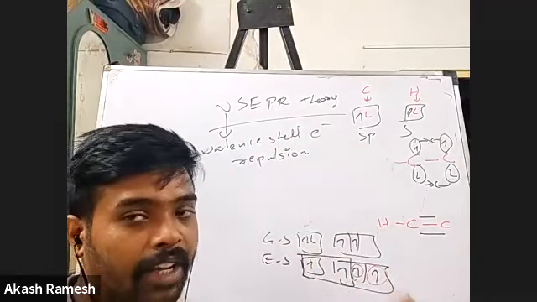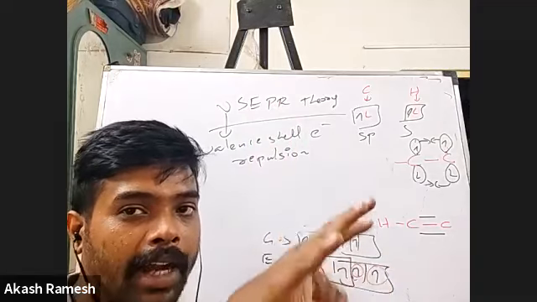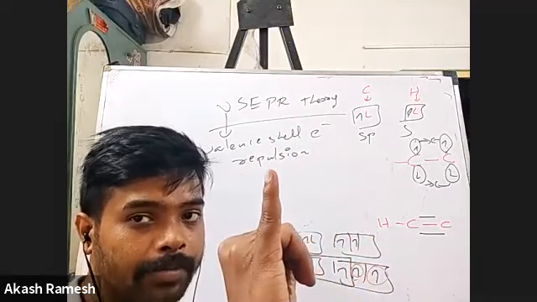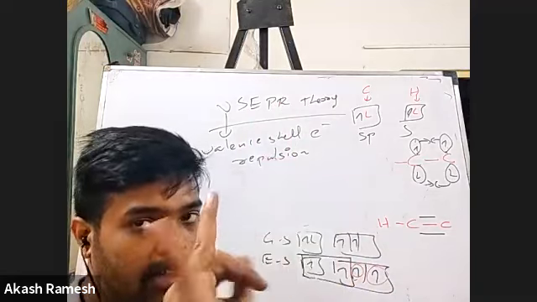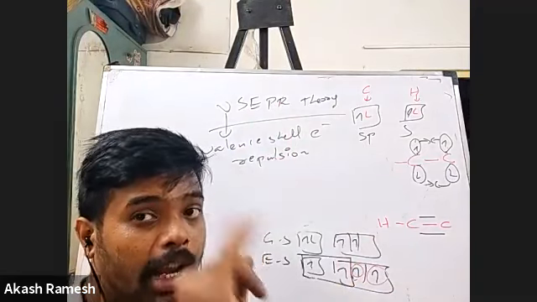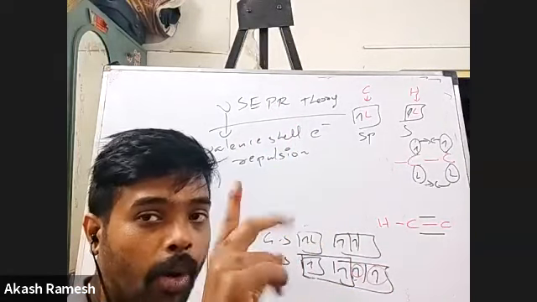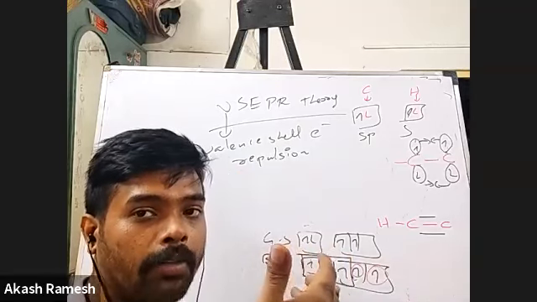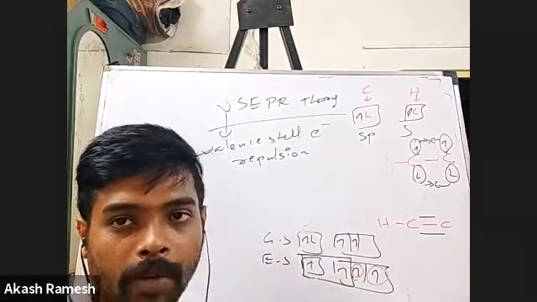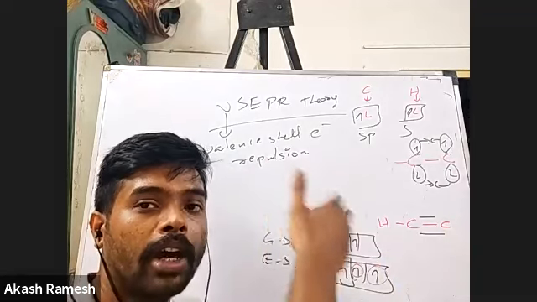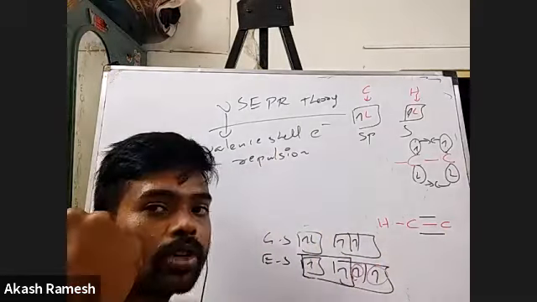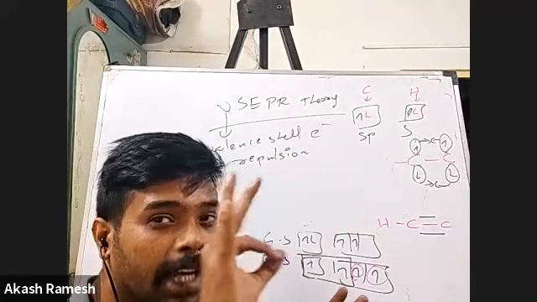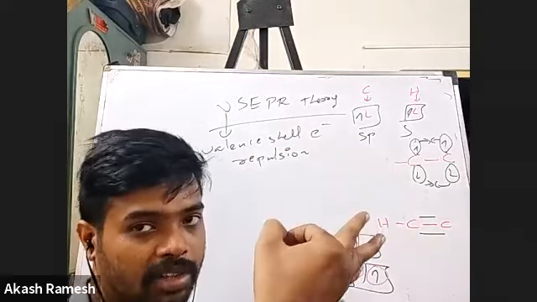Obviously, even after the bonding, the valence shell electrons will now be categorized into two types, isn't it? One involved in bonding, another not involved in bonding, in the form of lone pairs. There are two types of electrons in the valence shell of the central atom. One is the bond pairs, and the other is not involved in bonding but still in the valence shell, and that is obviously my lone pairs. So we are going to take the shape out with the help of the repulsion between bond pairs and lone pairs. So I can have three types of repulsions, isn't it?